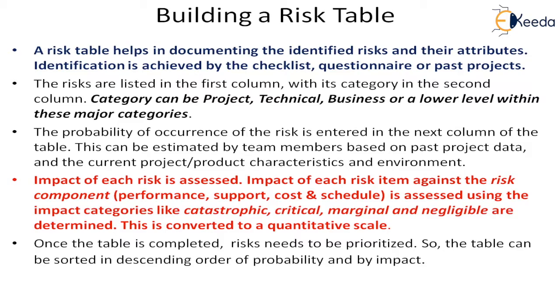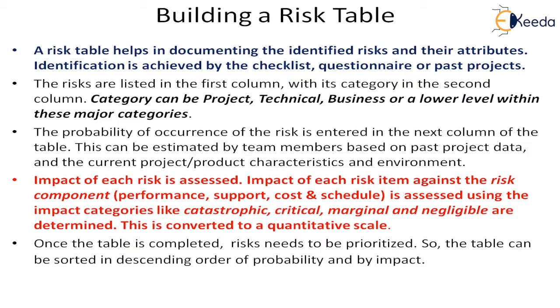Just as we identify by looking at so many aspects of the project, so also we will look at those same aspects to find out the probability of occurrence, what is the likelihood that it will be incident, or you can say the frequency of it.